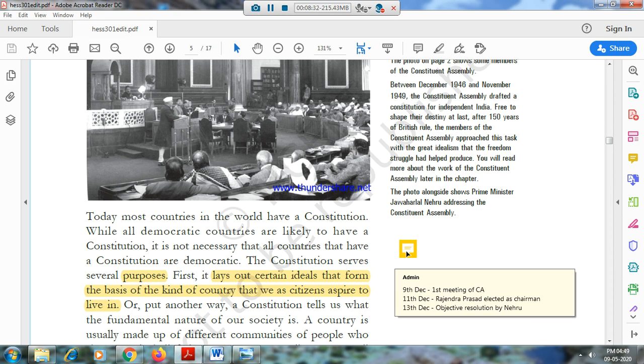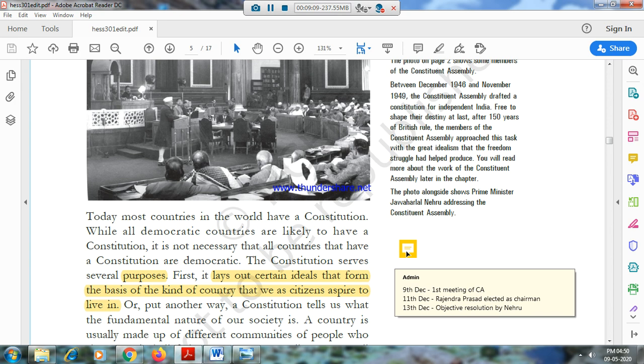On that day only one thing happened. What happened? Dr. Rajendra Prasad was elected as chairman of the Constituent Assembly. They dispersed again, and came back on 13th December. This is important, because only on 13th December our Pandit Jawaharlal Nehru proposed the objective of the Constituent Assembly.